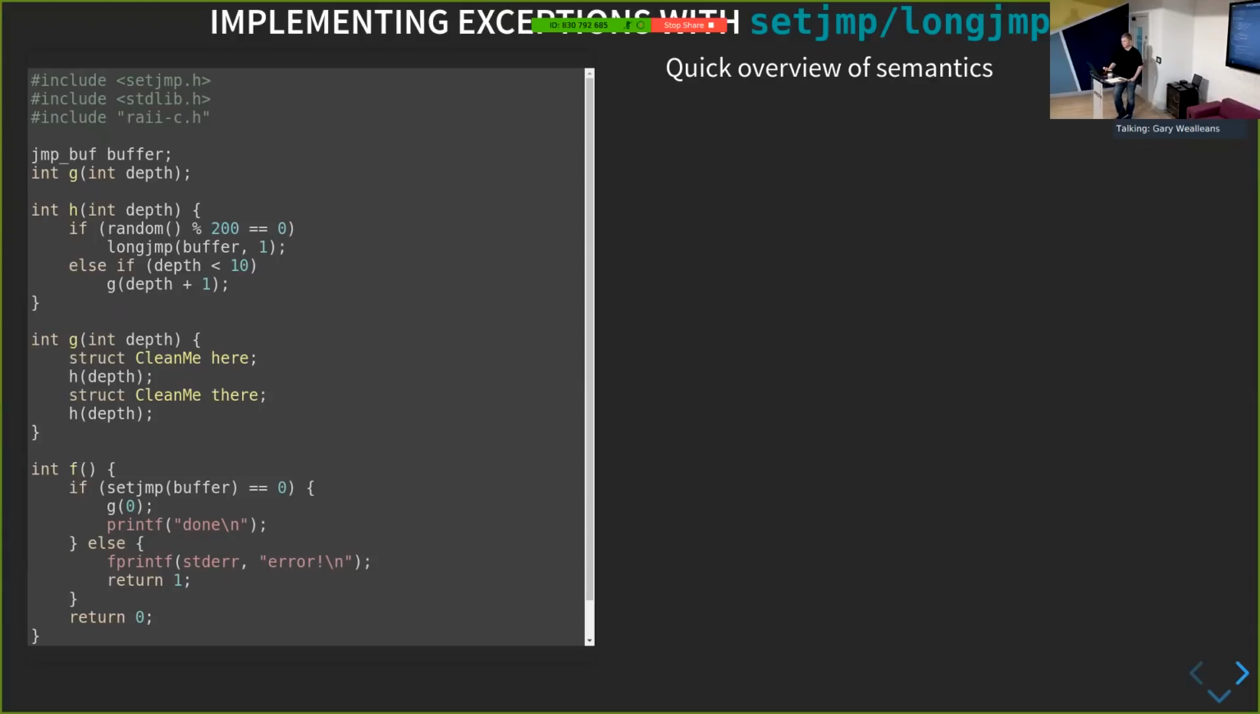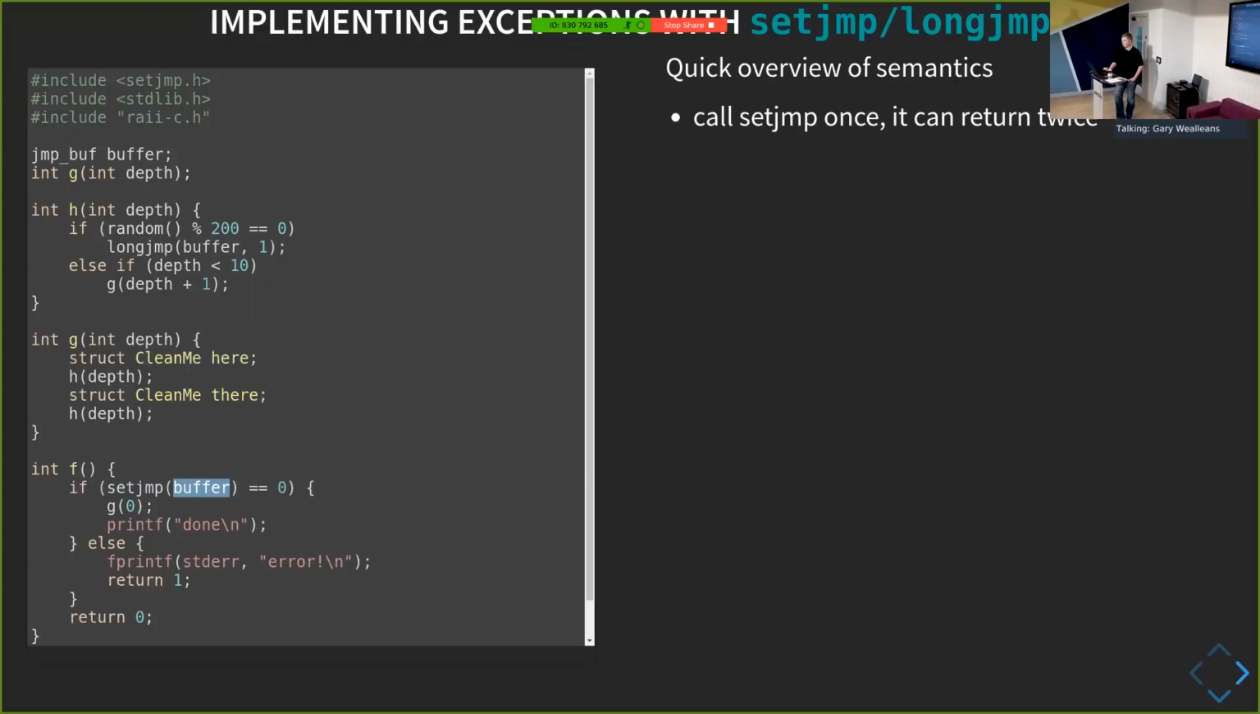So if we look at our C program over here, we can see we've got something similar. We've got F calls G, calls H. G has these cleanly structured parts here. Sorry, this is C++. So we have our RAII-based structures here, and then we have a longjmp function here. So we call setjmp initially with a jump buffer, okay?